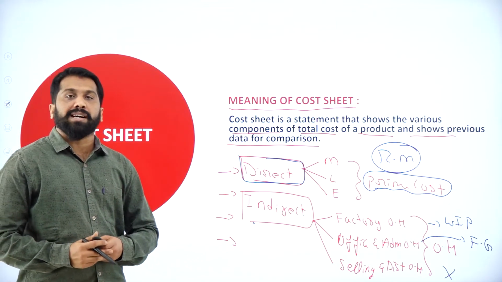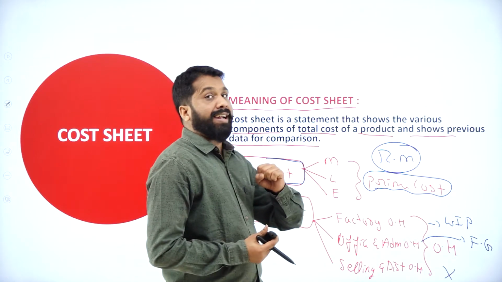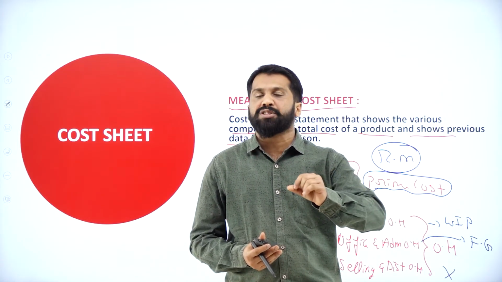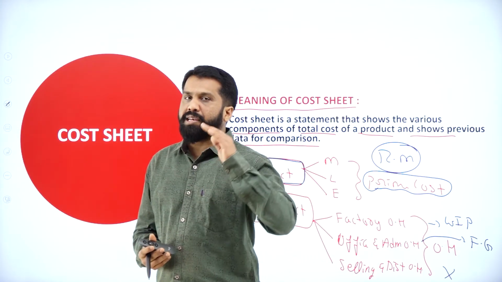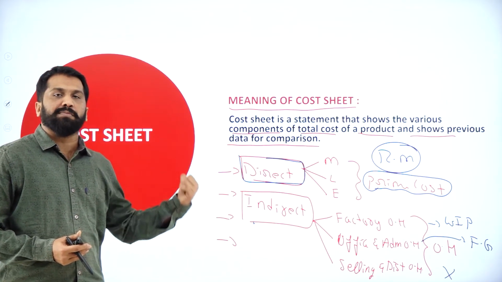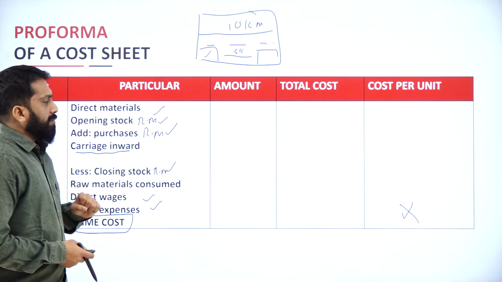Clear? So what comes under prime cost? Very simple. Your opening stock, add purchases minus closing stock. Along with that, carriage inward. Then direct wages and direct labor. If you add everything, you will get your prime cost. This much only you will get in your prime cost. Now, you're done with your prime cost.